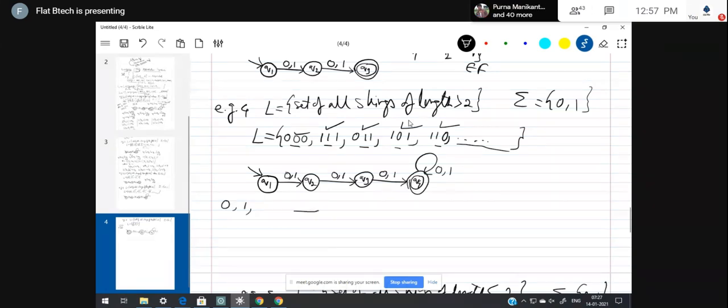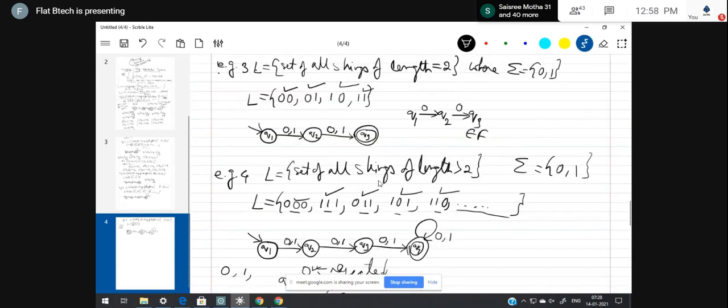So 0 initially at Q1, and with 0 input, it will go to Q2. Q2 does not belong to the final state, hence 0 is rejected. While designing a DFA, you need to provide the path for all the symbols present here, and you need to provide the path for the rejected language also. You need to show that such language will be rejected.